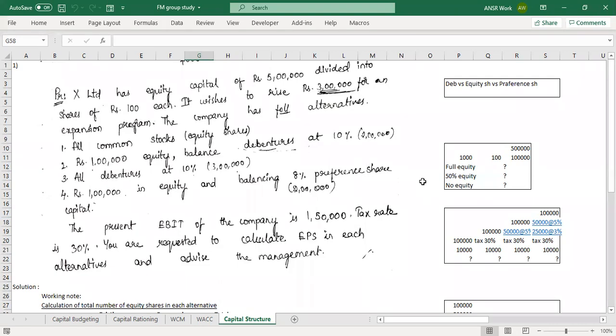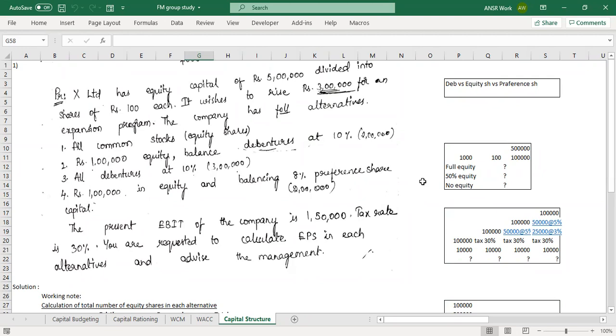So debentures, as we already know, carry a certain fixed percentage, and whatever you pay to the debentures, you can claim as an expense to the income tax department. So what does that mean? I'll repeat that sentence. Whatever you pay to the debentures, you can claim it as an expense to the income tax department. Then how will it help us if we do that? Can somebody tell? It will reduce the tax liability on us. Exactly. It reduces our tax.